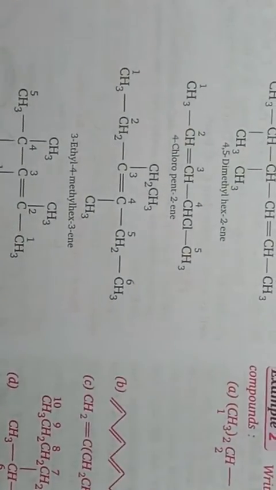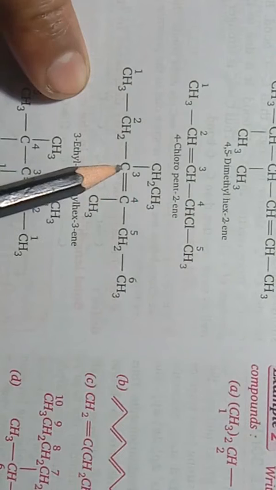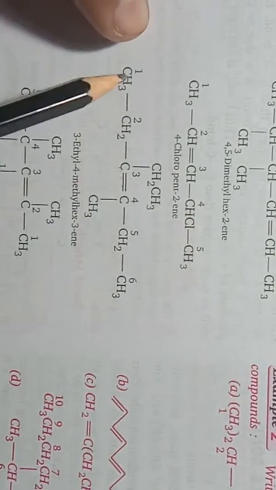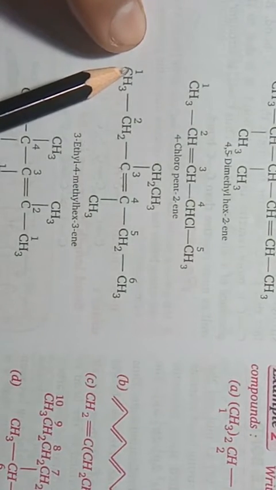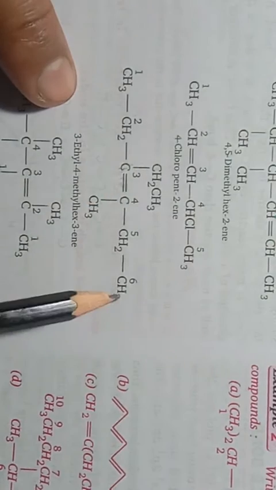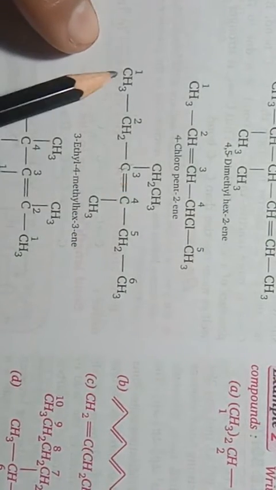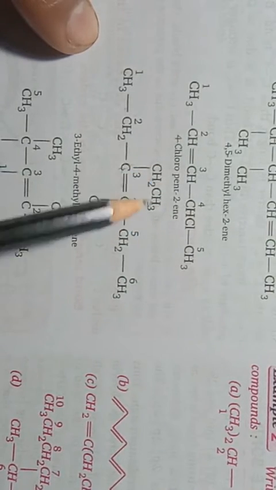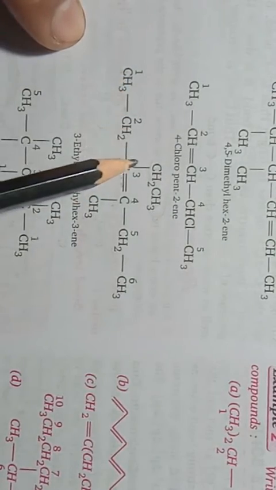So as you can see in this example, this is the double bond here. We will give preference to this double bond. We can start numbering from this side or from this side. From this side 1, 2, 3, so the third carbon has the double bond, and from this side 1, 2, 3, again the third carbon. But as you can see, from this side the side chain is available a little earlier in comparison to the other side. So overall numbering will start from this side.